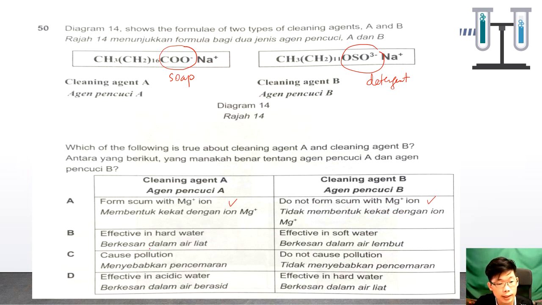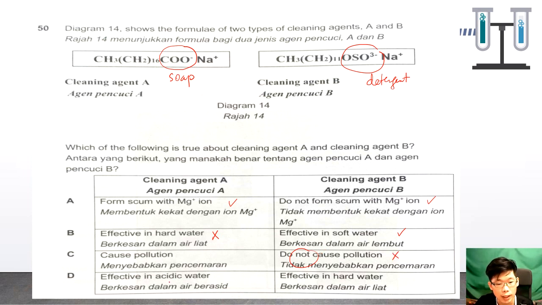B: effective in hard water? No, not effective because it will form scum. Cause pollution? Actually, salt is more environmentally friendly compared to detergent, so it does not cause pollution. This one is wrong.